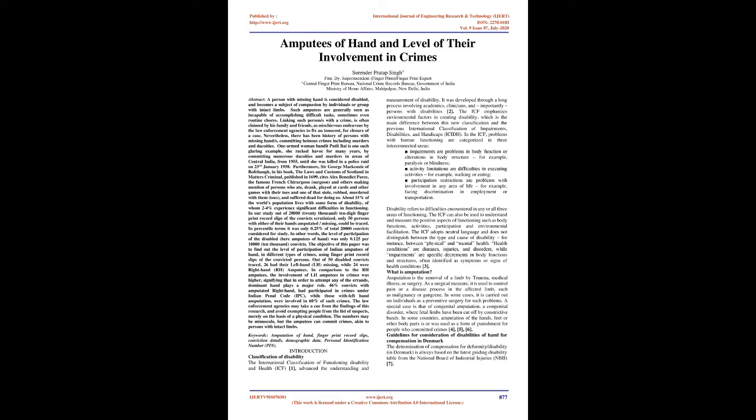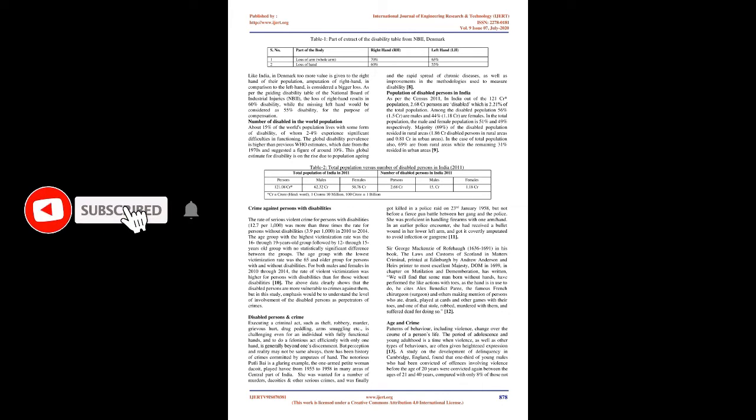4, 5, 6. Guidelines for consideration of disabilities of hand for compensation in Denmark. The determination of compensation for deformity or disability in Denmark is always based on the latest guiding disability table from the National Board of Industrial Injuries, NBII. 7. Like India, in Denmark more value is given to the right hand of their population. Amputation of right hand, in comparison to the left hand, is considered a bigger loss. As per the guiding disability table of the NBII, the loss of right hand results in 60% disability, while the missing left hand would be considered as 55% disability, for the purpose of compensation.